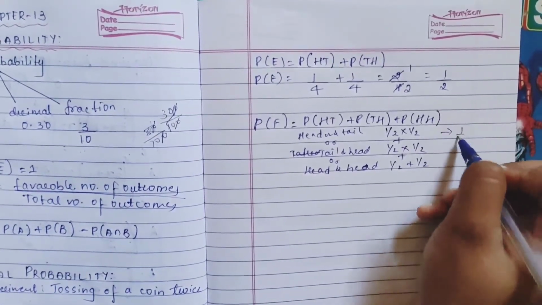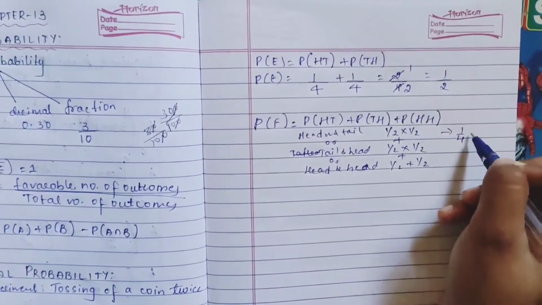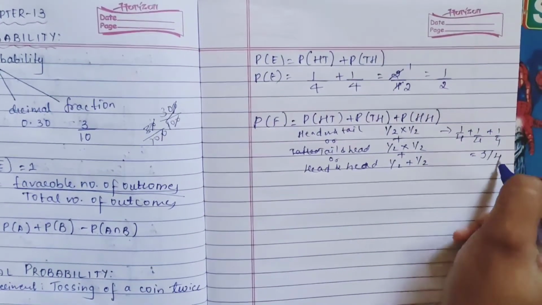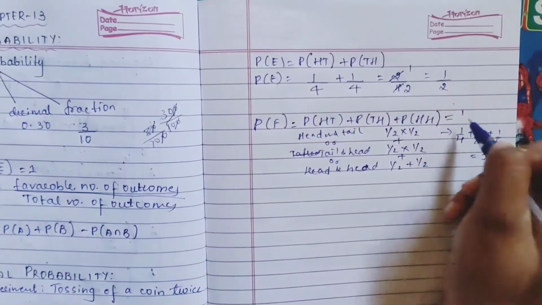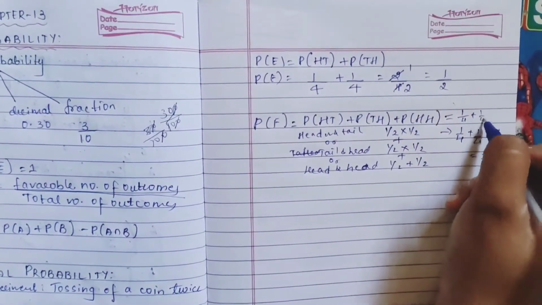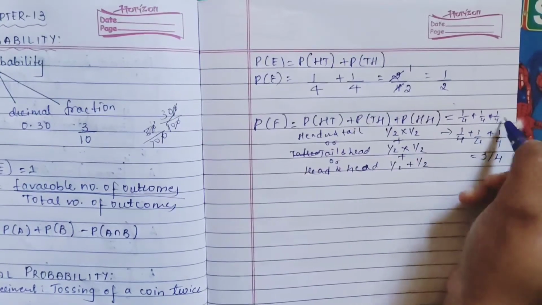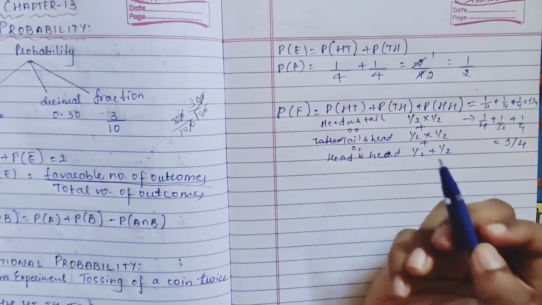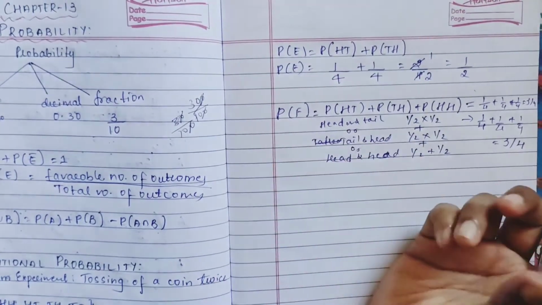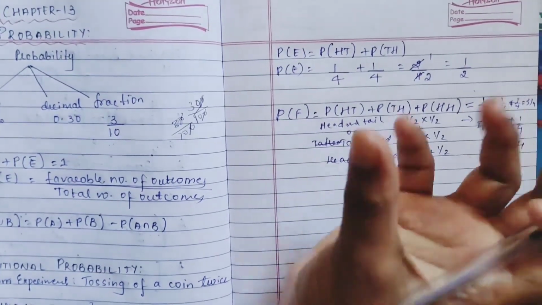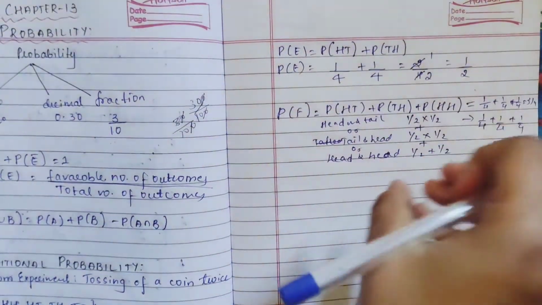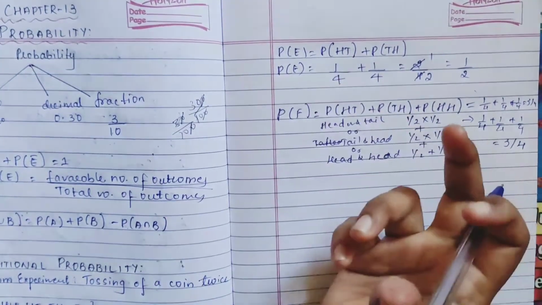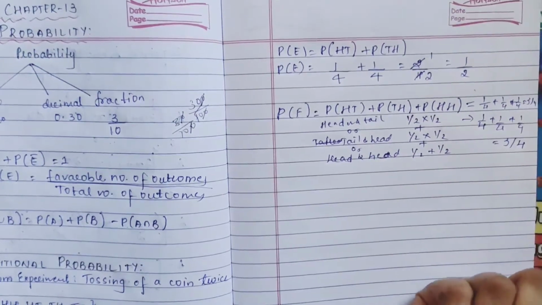So this is also 1/4 plus 1/4 plus 1/4, which is nothing but 3/4. I hope you have understood how we get the probability of the events, by adding the probability of the outcomes within that event, adding those elements.